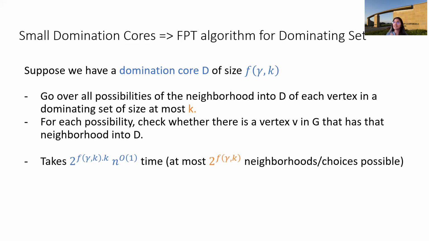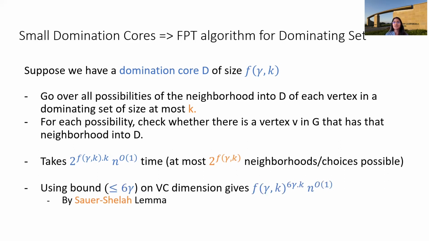But when we use a VC dimension bound, we are able to get a better time complexity for the same algorithm. So using the bound of 6 gamma on VC dimension gives us a time complexity of f of gamma comma k to the 6 gamma times k. So for those of you who know VC dimension, this is just by the Sauer-Shelah lemma. So what we get here is that the number of neighborhoods into the set D is at most the size of D to the VC dimension, right? So here that is just f of gamma k to 6 gamma because the bound on VC dimension is 6 gamma. So this helps us to reduce our runtime from double exponential to single exponential.